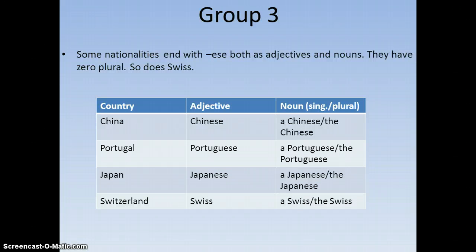Group 3 are nationalities that end with "-ese", both as adjectives and nouns, and they have zero plural, and so that's Swiss. And we have China, Chinese, a Chinese, the Chinese. Portugal, Portuguese, a Portuguese, the Portuguese. Japan, Japanese, a Japanese, the Japanese. Switzerland, Swiss, a Swiss, the Swiss.